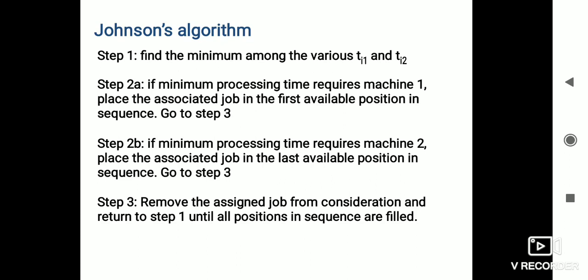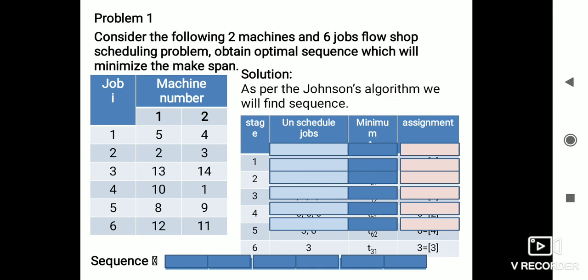In the third step, remove the assigned job from consideration and return to step 1 until the positions of the sequence are filled. For example, we can solve a Johnson's algorithm problem here. Consider the following 2 machines and 6 jobs flow shop scheduling problem. Attain the optimal sequence which will minimize the makespan.